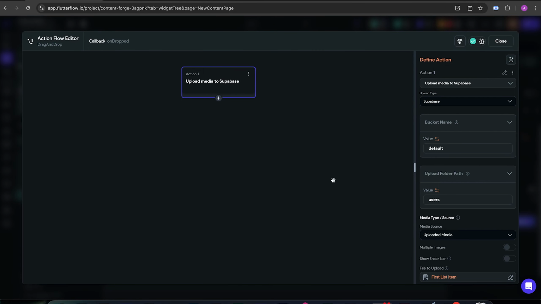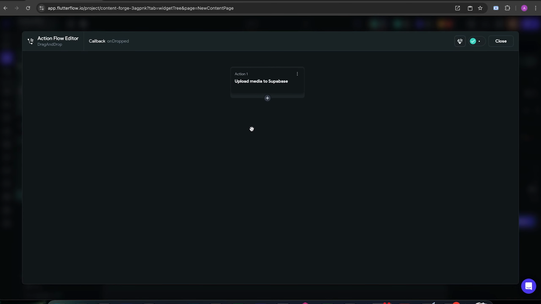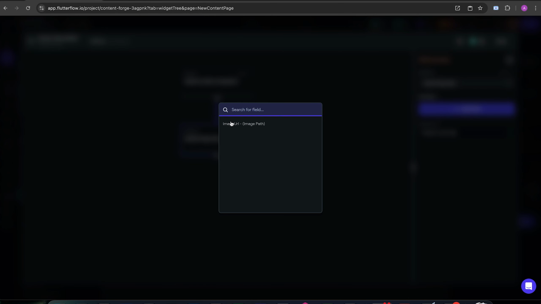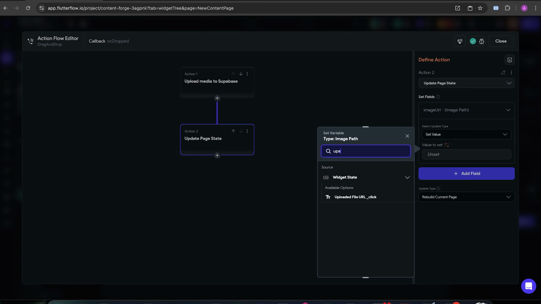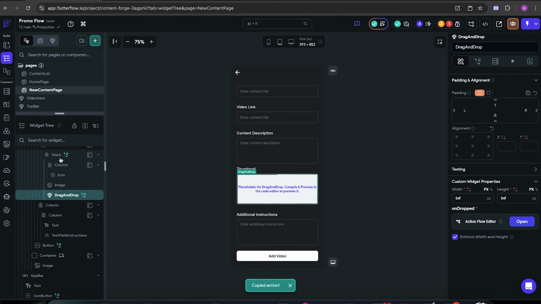So over here, first let's rename it drag, something like that, so we know we can identify it in the action flow. Update page state, set value, and uploaded file URL, click, drag. Okay, now onto the tab.